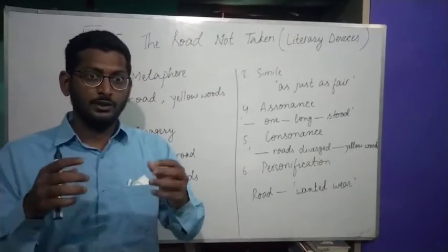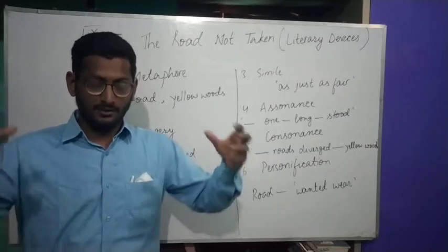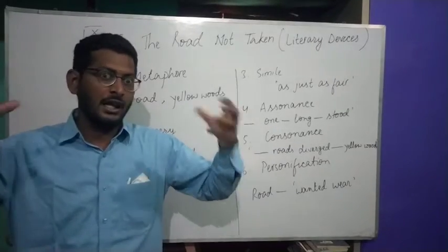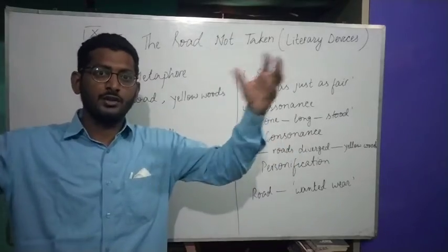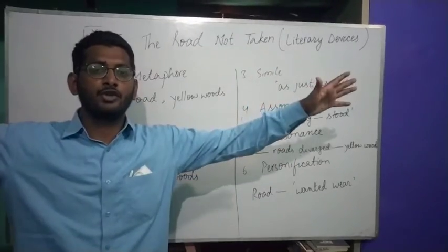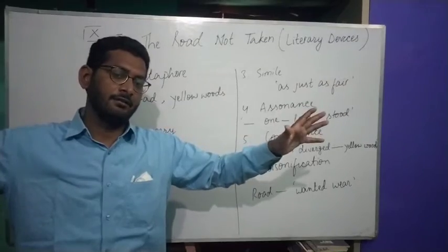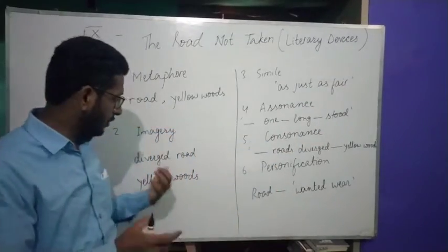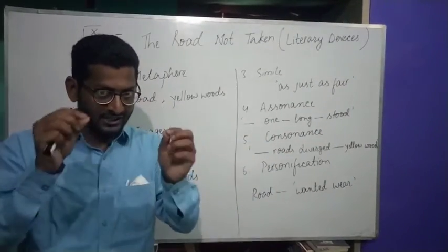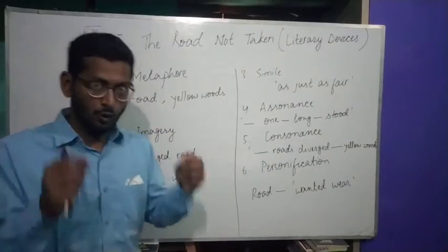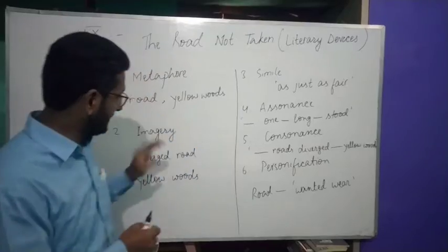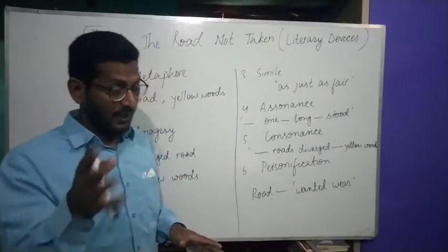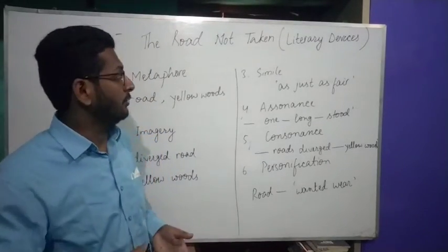When you read yellow woods, it gives you the idea of color. Yellow is a color, so yellow woods are a bunch of trees that have yellow color. So yellow woods appeals to your sight, and diverged road appeals to your imagination. So that is imagery. You go and find a few more imageries in the poem.